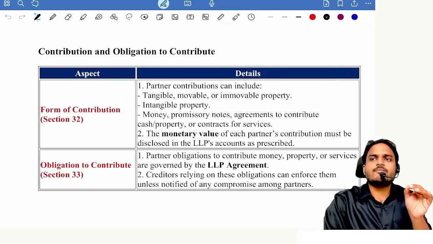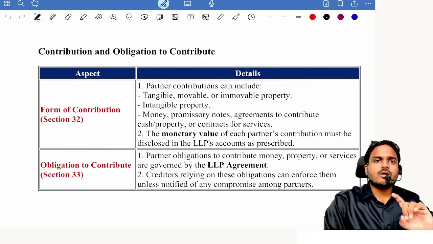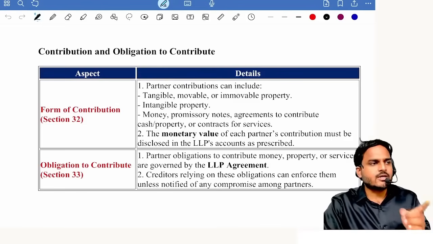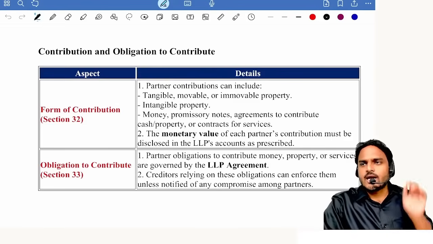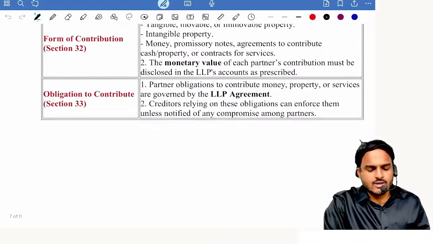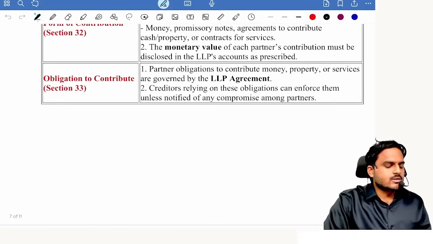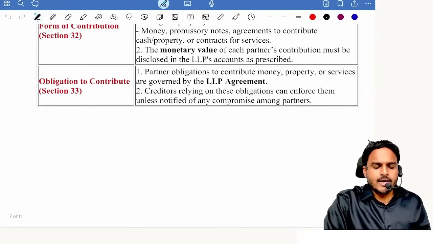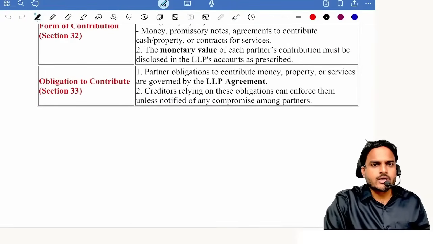That means here contribution is not in money mode. Contribution is in intangible mode, and the monetary value of such contribution shall be accounted in the books of accounts maintained by the LLP. Okay, everyone. Obligation to contribute: partners' obligation to contribute money, property or services is governed by the LLP agreement.